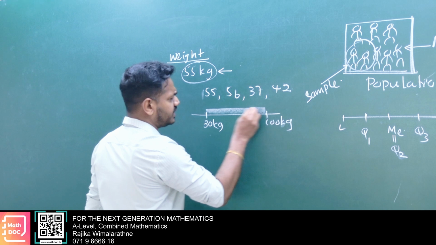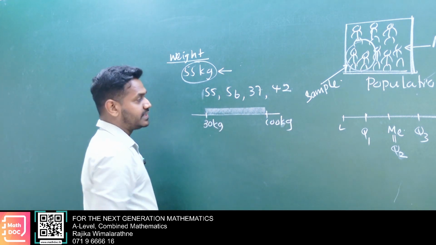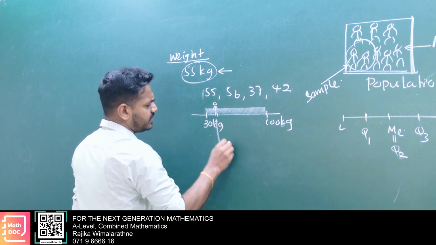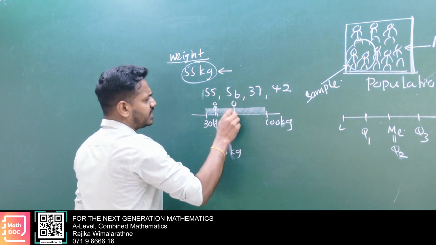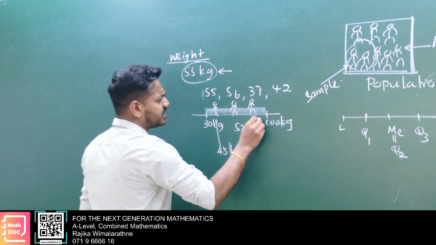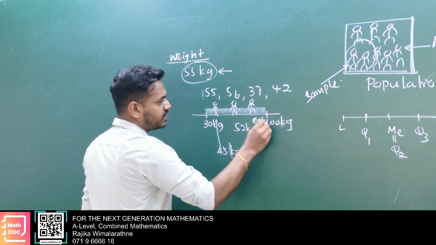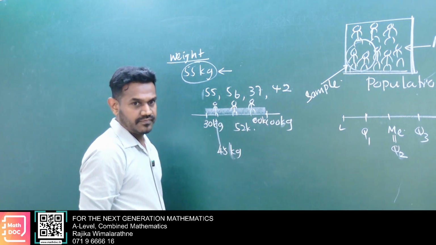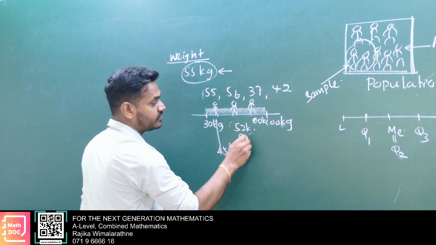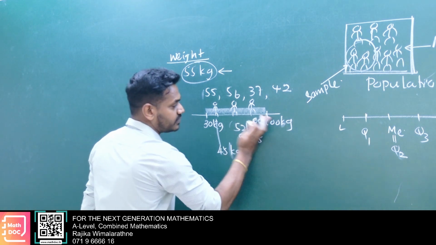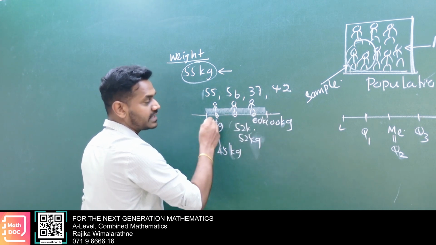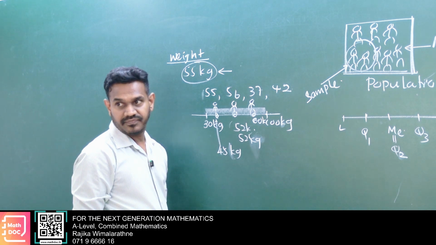Here is the range of that data. Within that range, there's a student of 45 kilograms, another student of 52 kilograms, another of 60 kilograms, and so on. So I have rounded to 1 kilogram. It is not exactly 52; sometimes it can be 52.25, but we can round it to 52 kilograms. If we consider such specific values, we call that discrete data.